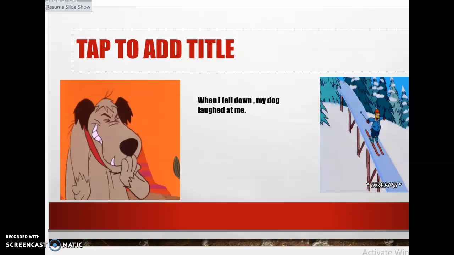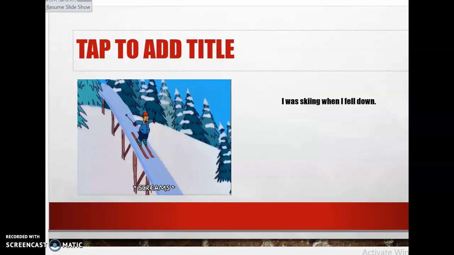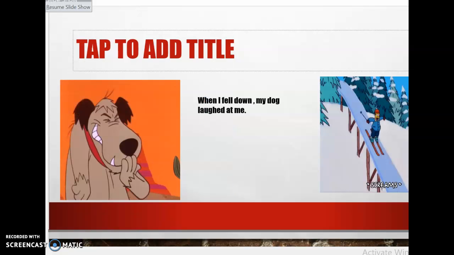Short time, simple past. The same note: if I use when in the middle, I do not use a comma. If I use when at the beginning of the sentence, when I fell down, I write the first part, the first action, comma, and then the second action. Okay? So this is like a quick revision for past continuous and simple past.